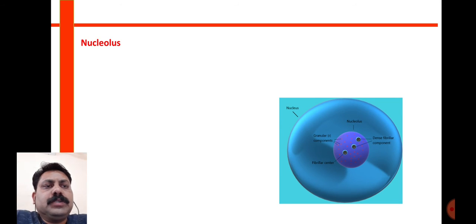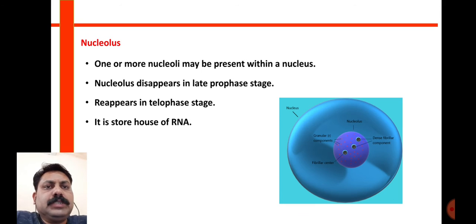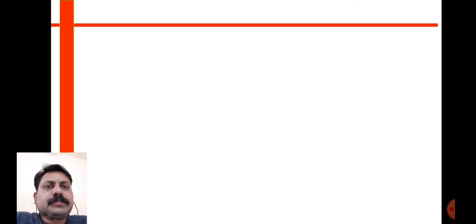And the last component is the nucleolus. The nucleolus is at the center of the nucleus, and depending on the cell, one or more nucleoli are present. This nucleolus disappears during the late prophase stage of mitosis, and it appears during the telophase stage, and mostly it stores the RNA.